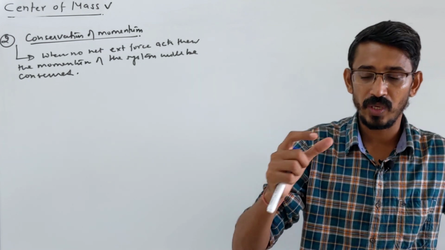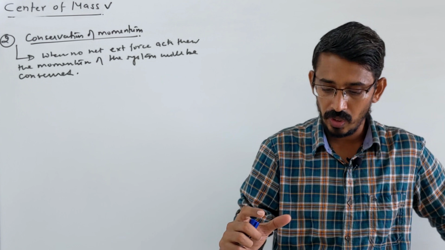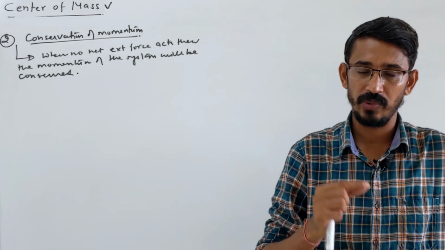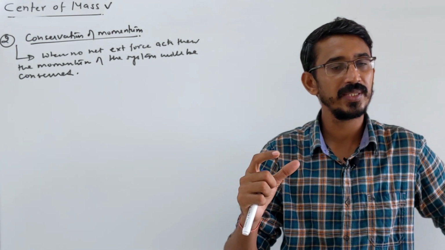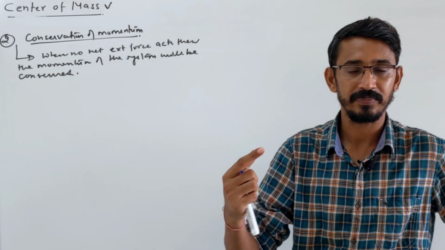And when I say system, you cannot consider one body alone. Suppose you have a ball and you drop it to the floor, correct? Then you should say that the momentum of ball plus floor together will be conserved. You cannot say that only ball momentum will be conserved or only floor will be conserved. That's not possible. You talk of the whole system.